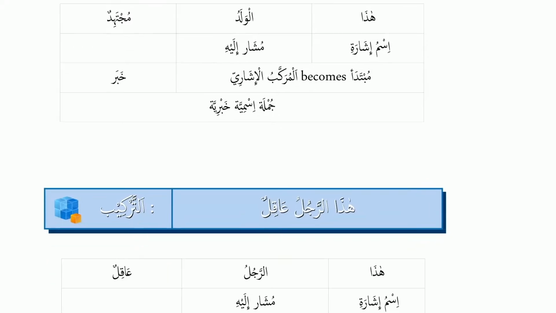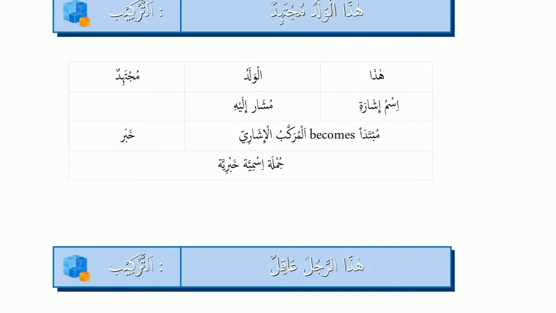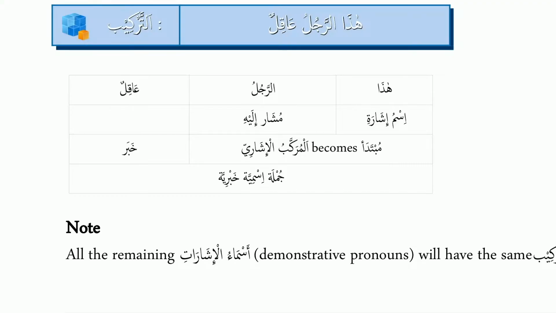Correct? So that is hadha al-walad. That's why it becomes murakkab ishari. Like if you say hadha waladun salih, then it is not murakkab ishari. Now look here: hadha al-rajul aqil. The same thing.